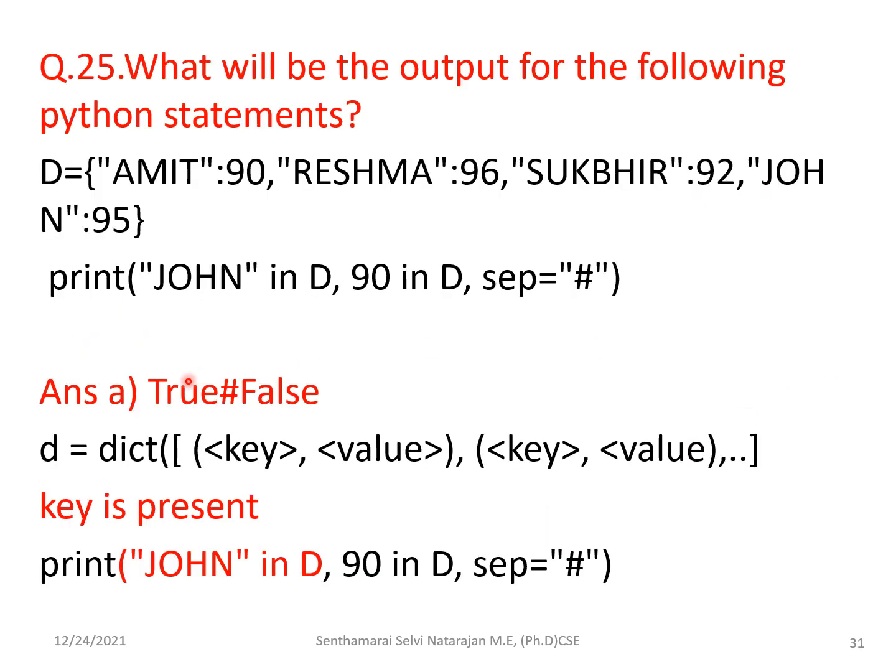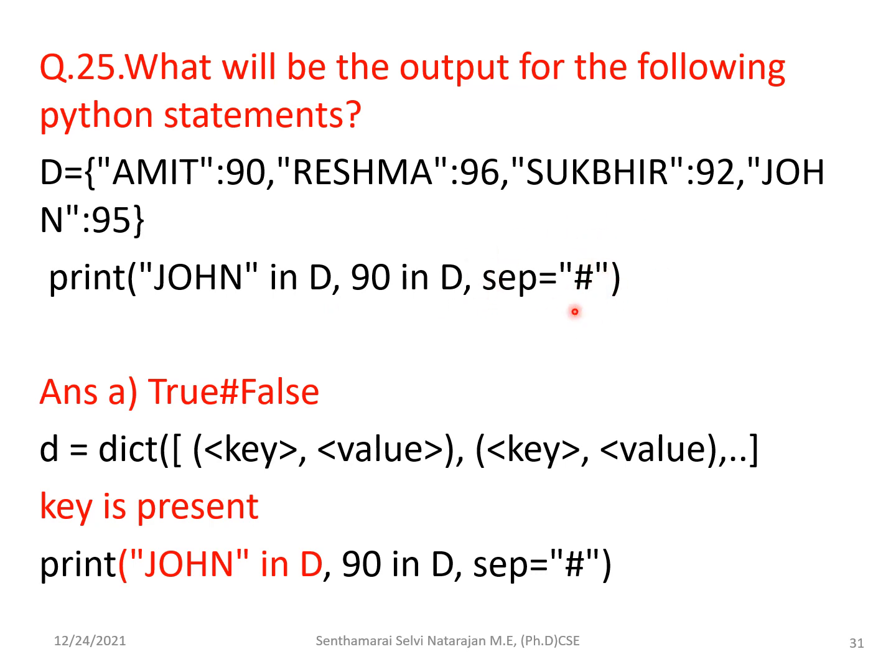The last question of section A, they are asking for the output. Here you see they have declared a dictionary, and you know that a dictionary has to be declared in the form of this syntax, that is key and then value pair. They have asked to print the statements John in D and 19 in D, and a separator is used.